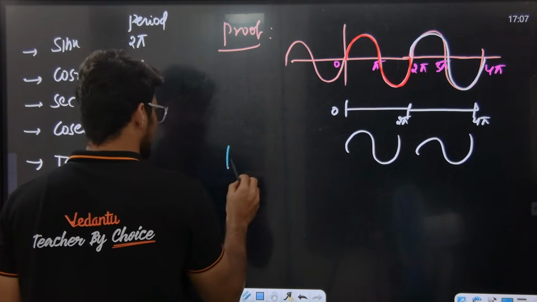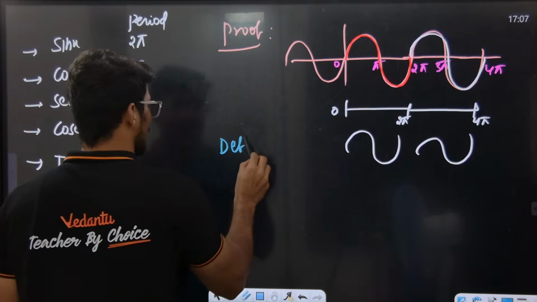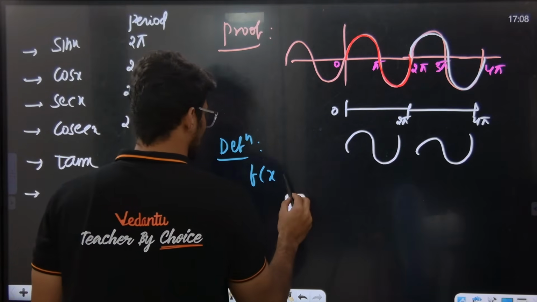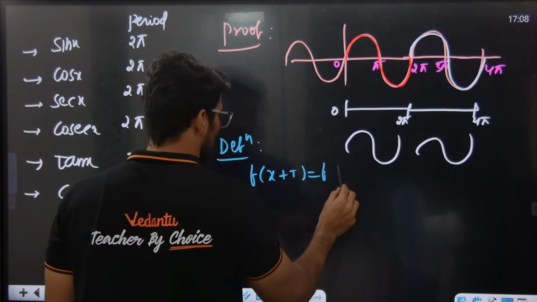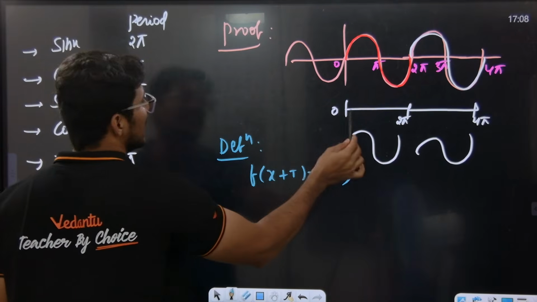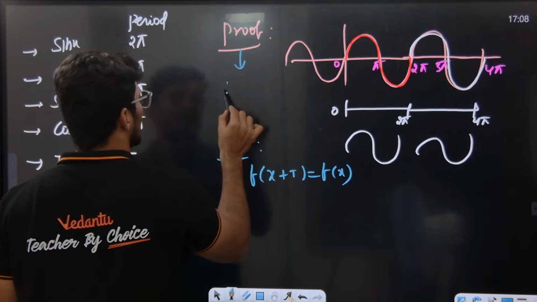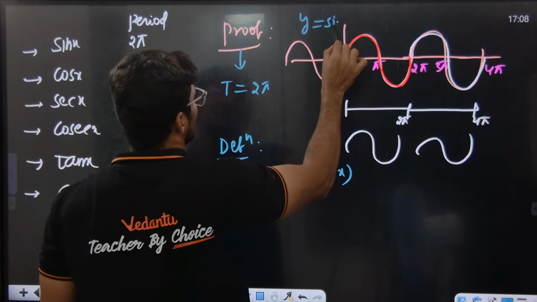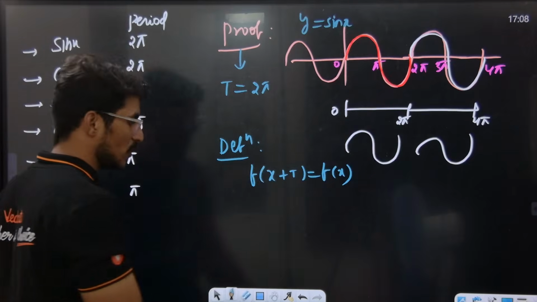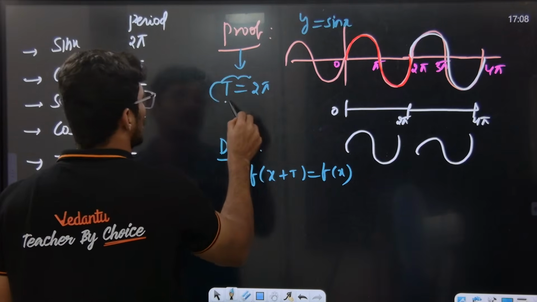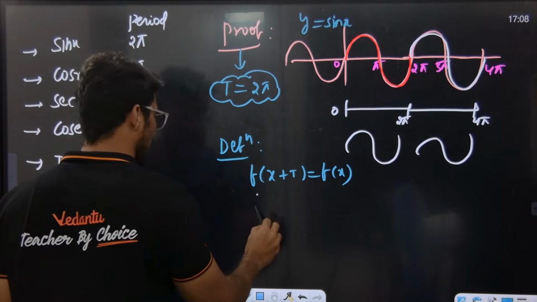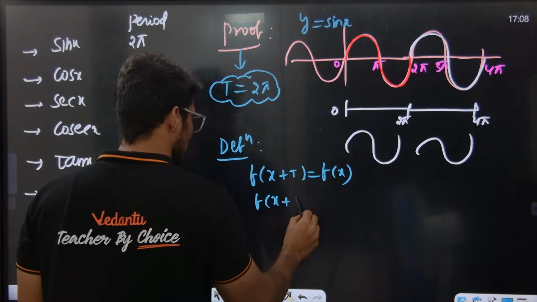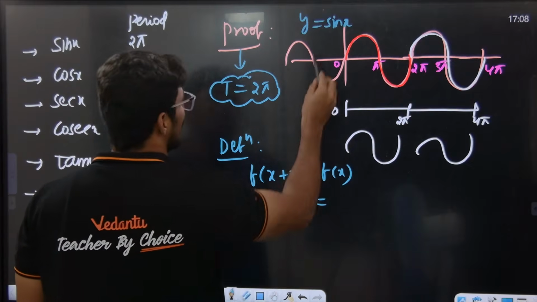So what was the definition of period? Definition of the period was f of x plus t, basically f of x plus t is equal to f of x. Now I am saying that t means the period here. What was the period of the sin function, y is equal to sin x? The period was 2 pi. Now put 2 pi in place of t, and see, f of x plus 2 pi means what?